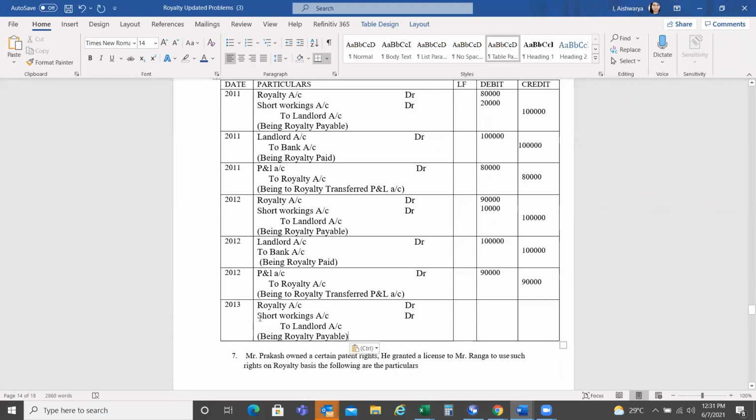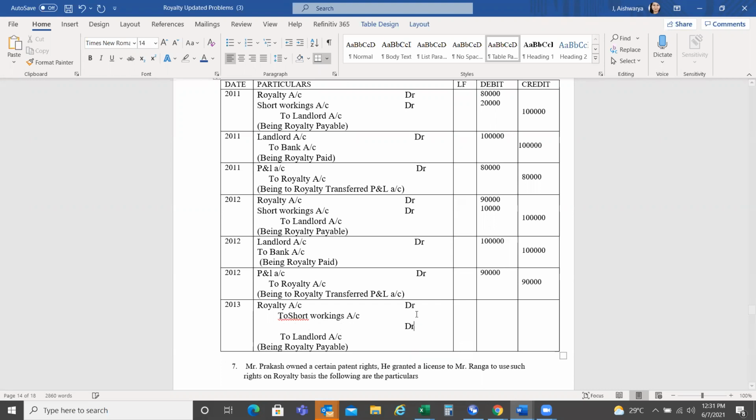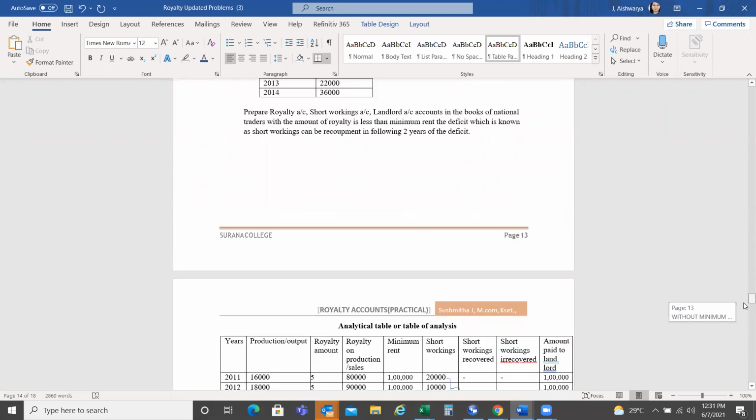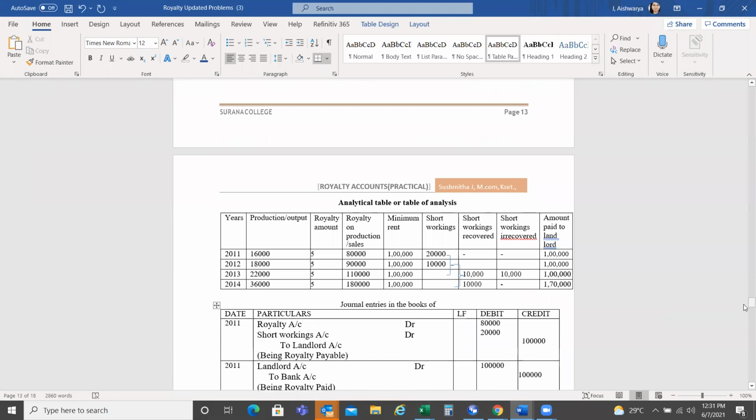Yes. So instead of debit, I'll just put "to short workings account." Am I clear? To landlord account and to short workings account. Okay. Royalty account. How much has the royalty account to be debited? How much is debited?